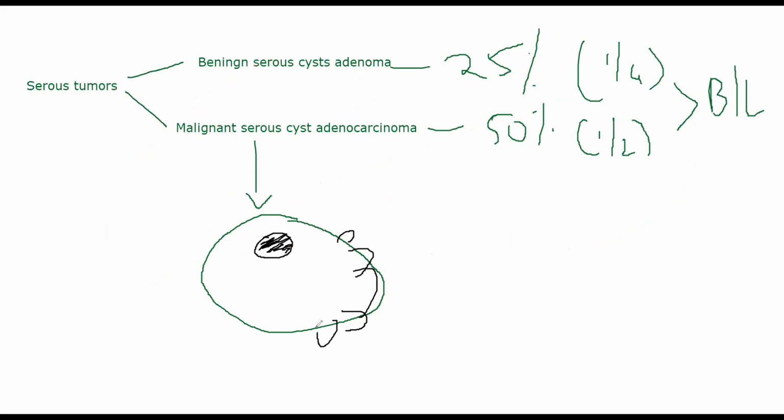This serous fluid will come into the peritoneum, and fluid inside your peritoneum is called ascites. Now, serous tumors are more common than mucinous tumors because they are the most common type of tumors. They more often occur bilaterally, and mostly they will be more malignant than mucinous tumors.